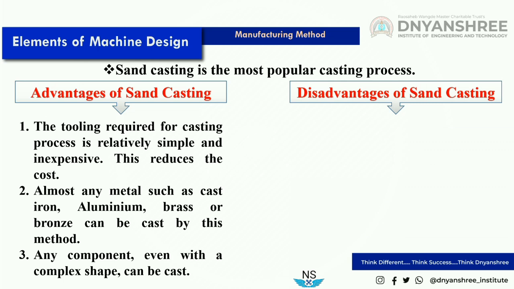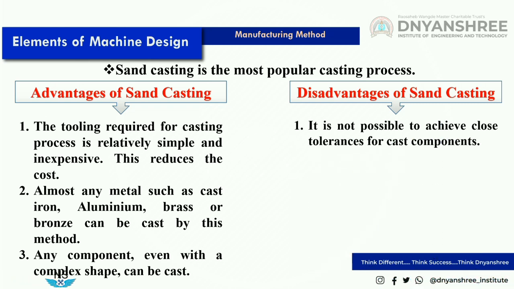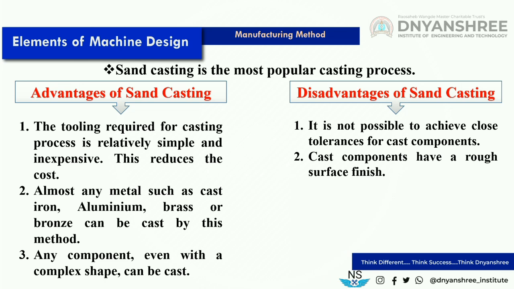Now every process has its advantages as well as disadvantages. So let us see disadvantages of sand casting. First, it is not possible to achieve close tolerances for cast components. Second, cast components have a rough surface finish.